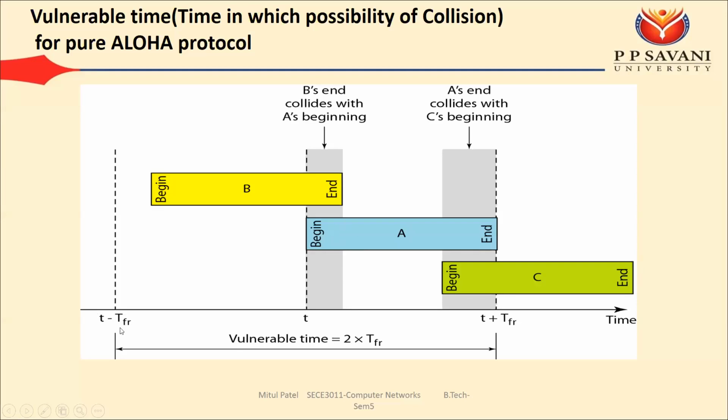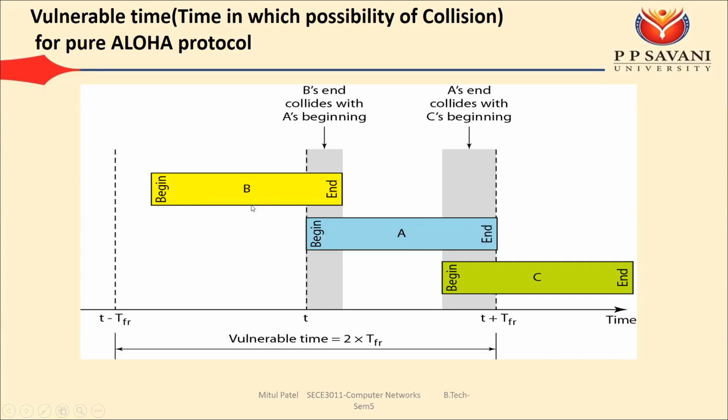Now what is going to happen? Between t minus TFR and t, if any other station starts transmission, then it will definitely create a collision.